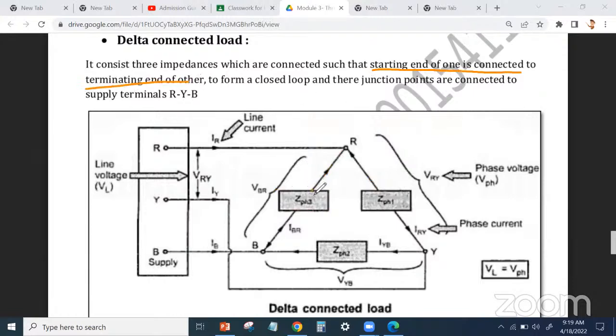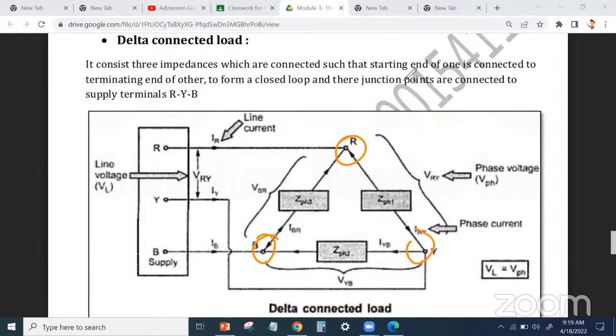मतलब इसका ये starting दूसरे के terminating को connected, इसका ending दूसरे के starting को connected. So each one is connected to the another one. So ये ZPH3 is connected to the ZPH1, और ZPH3 down में connected to the ZPH2. So they are connected to each other. यहाँ पे there is no called neutral point. Some students may think ये neutral point नहीं.